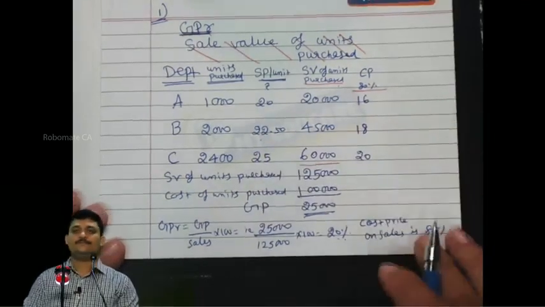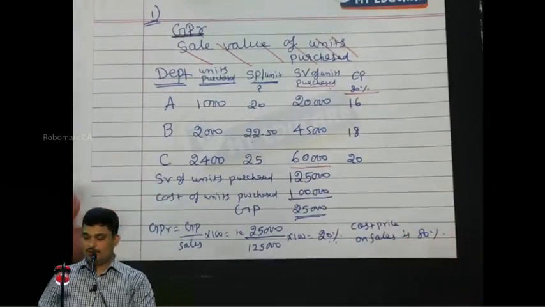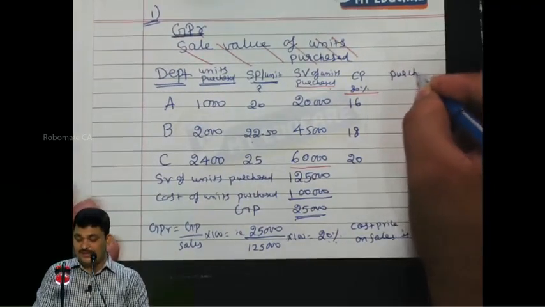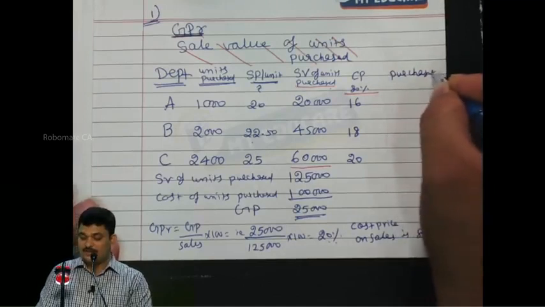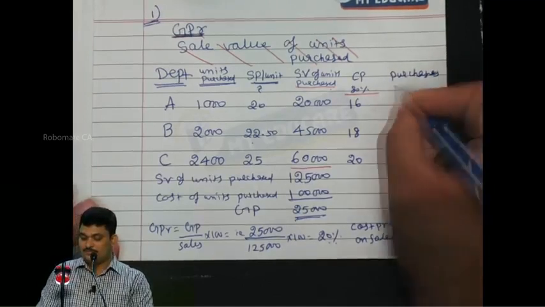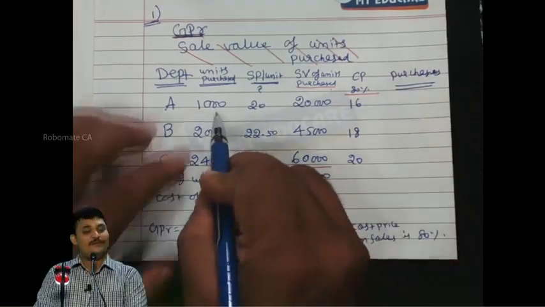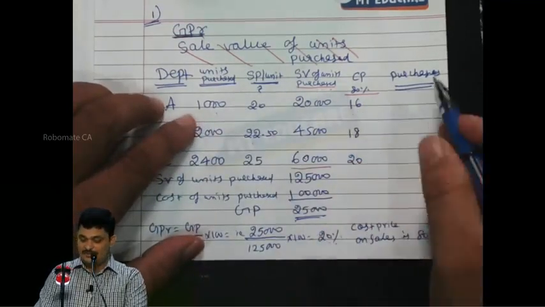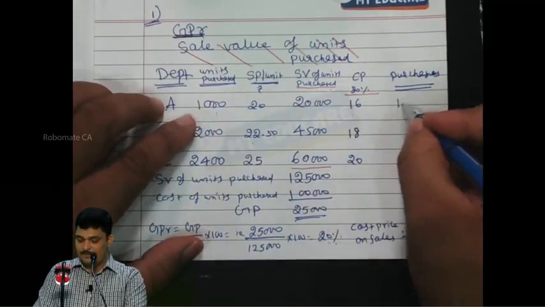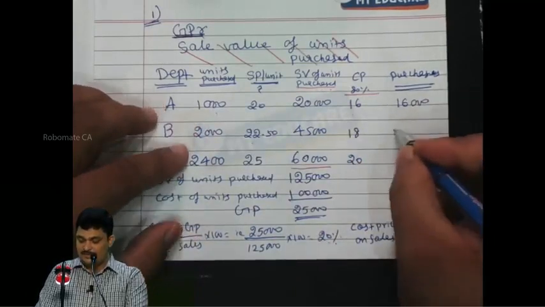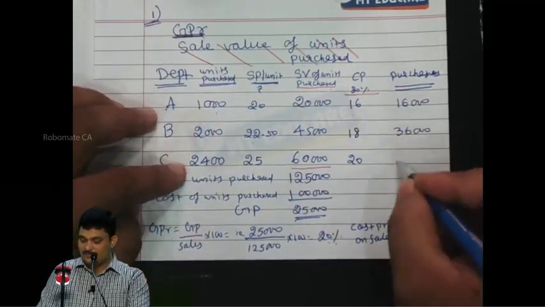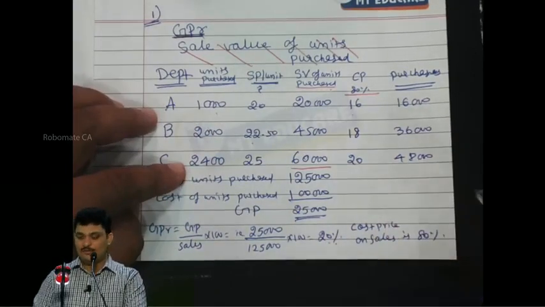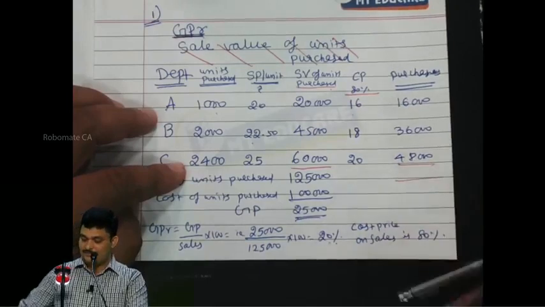Now we will get the actual purchases value here itself. 1000 units purchased, one unit having a cost of 16 rupees: 16,000, and so on. If you take the total, it will be 1 lakh. So this is the breakup of the 1 lakh.